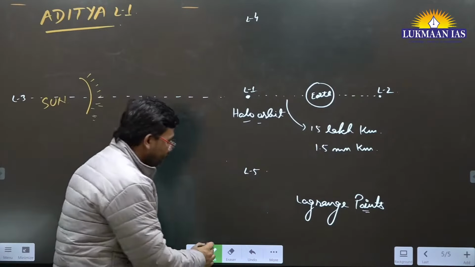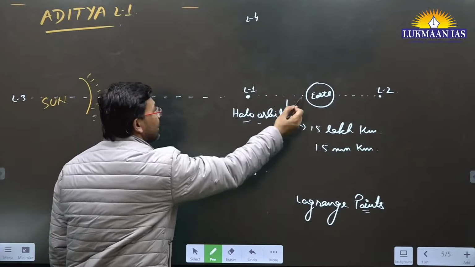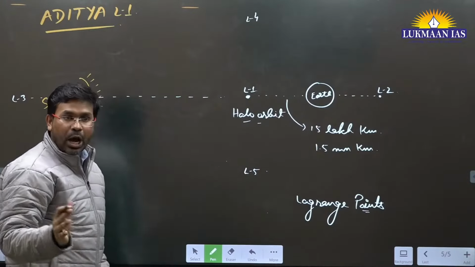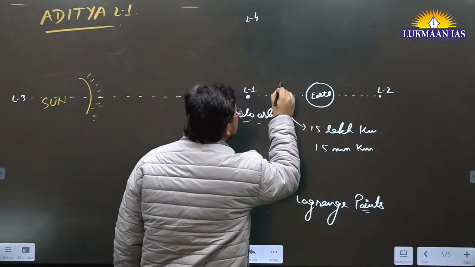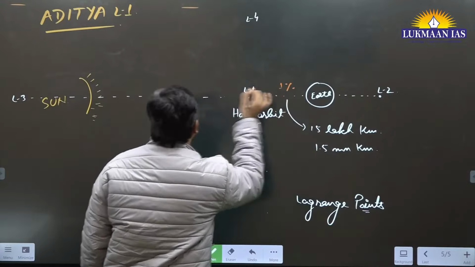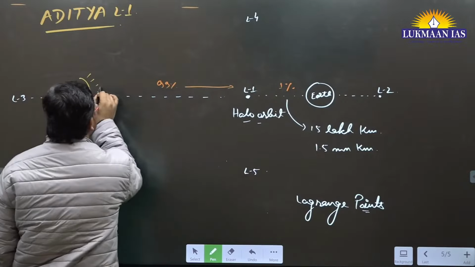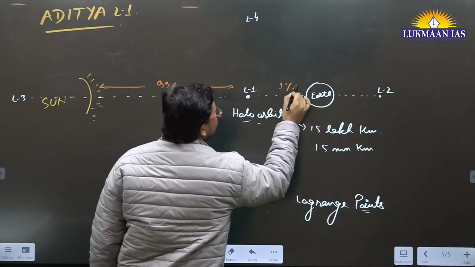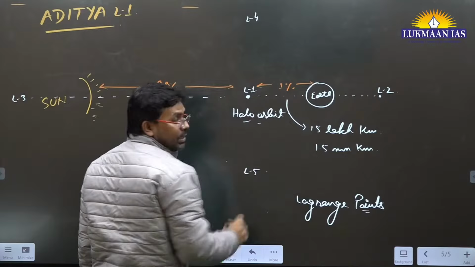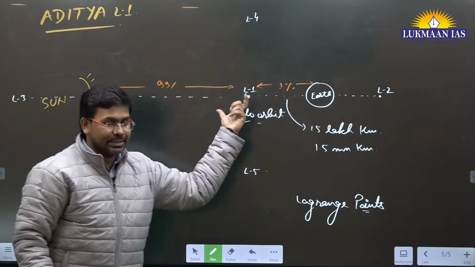And if we compare this distance with the overall distance from Earth to Sun, how much is it? This distance is just 1%, and the remaining 99% is the distance between Earth and Sun. Are you understanding? This is just 1% of the distance.